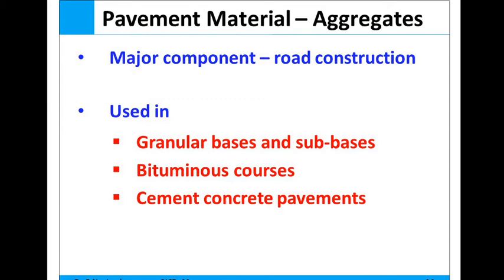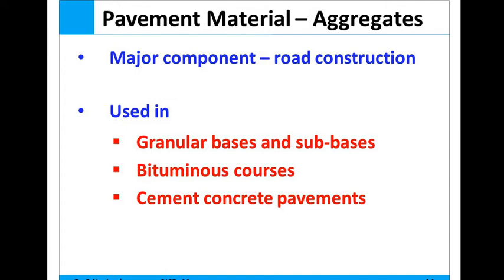Okay, and the aggregates are also classified according to the size of aggregate. First, fine aggregate: aggregate mainly between 4.75 mm and 75 micron in size is called fine aggregate.